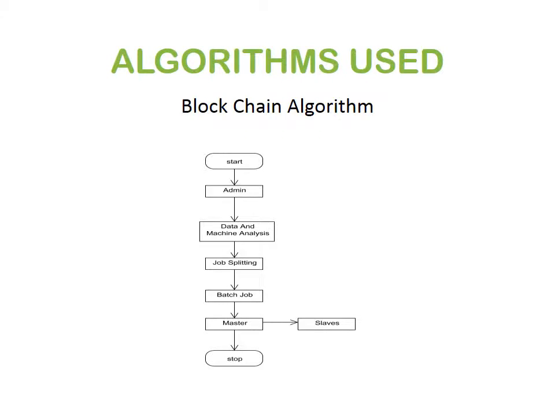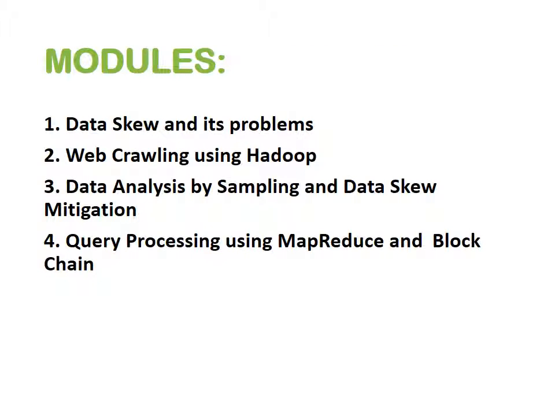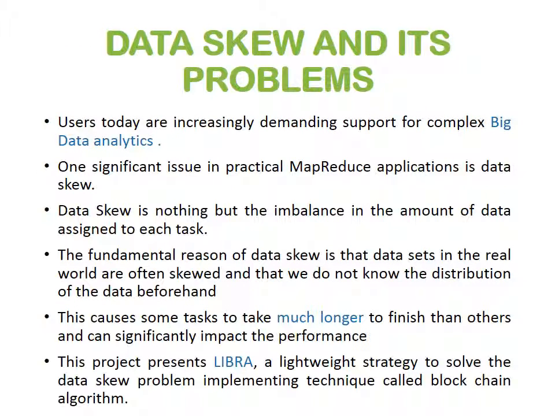Blockchain algorithm. Modules. Dataskew and its problem. As mentioned earlier, Dataskew causes the time taken by each slave to increase, as the overall output will also be delayed even if one slave delays in its process due to its lack of capability to process faster. So this causes time complexities in the overall process.